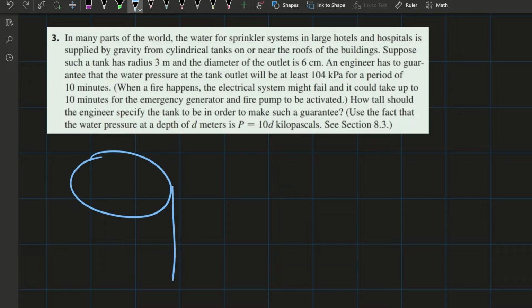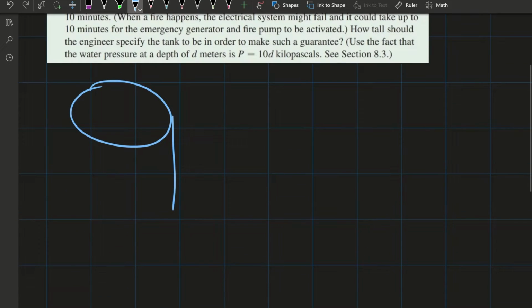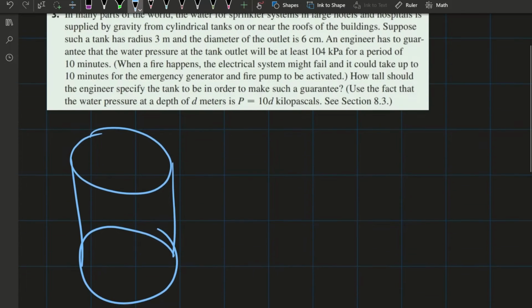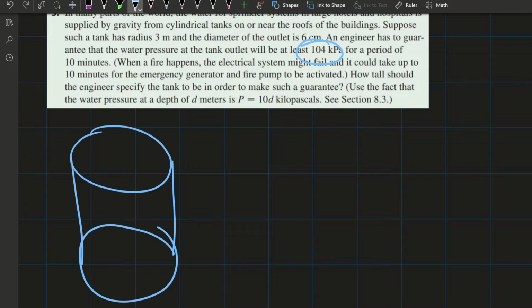So if we have a cylindrical tank that looks somewhat like this on top of a hospital or a building, and the power shuts off because it fails, we want that at 10 minutes, the pressure coming out is still at least 104 kilopascals. Because 10 minutes is how long it could take for the electricity generator to come back on. So we want the pressure to stay stable, so that in case of a fire, the water is still coming out, trying to put out the fire.